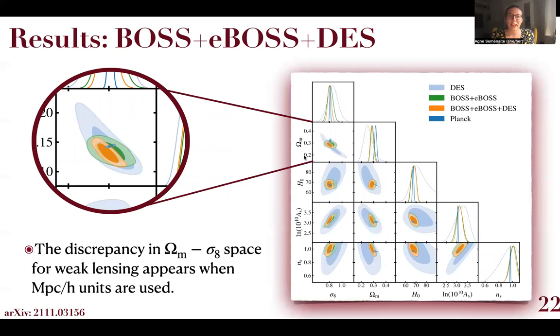Normally, if you look at the combination of the matter density and sigma 8, there is this DES banana, which is roughly 2 sigma below Planck's prediction. And if we compare the two, we can see that this discrepancy in omega matter sigma 8 space only appears when these megaparsec over H units are used, at least for these data sets. It is important to note that the combination of BOSS, eBOSS, and DES together in orange is still below Planck. However, that only happens when the three probes are combined.